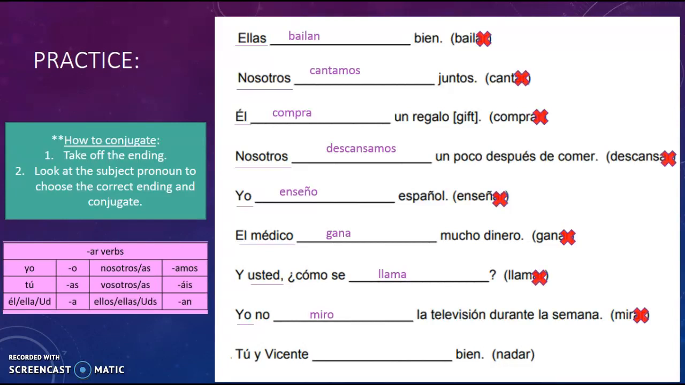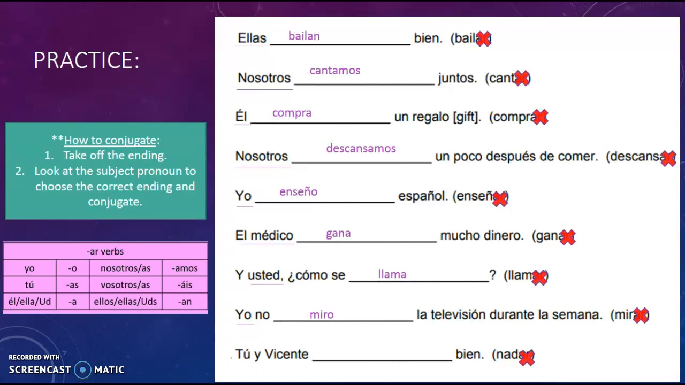All right, and our last one is tu y Vicente blank bien. Our verb is nadar. Nadar means to swim. So we'll start by taking off our AR. This time our subject is tu y Vicente. This is one of those complex ones where we have to think a little bit more. We know tu means you, and we know Vicente means Vincent. So you and Vincent would be you all.